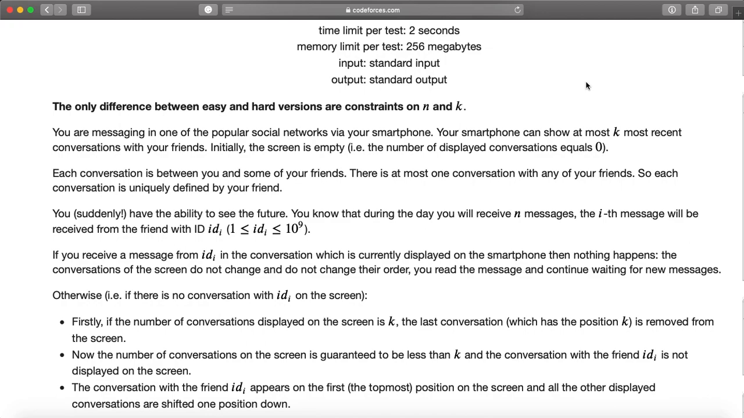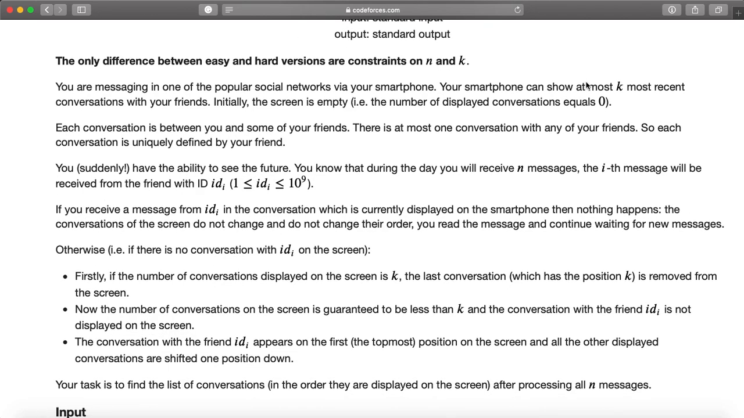Each conversation is between you and some of your friends. There is at most one conversation with any of your friends. So each conversation is uniquely identified by your friend. You suddenly have the ability to see the future, and you know that during the day you will receive n messages. The ith message will be received from the friend with ID i.